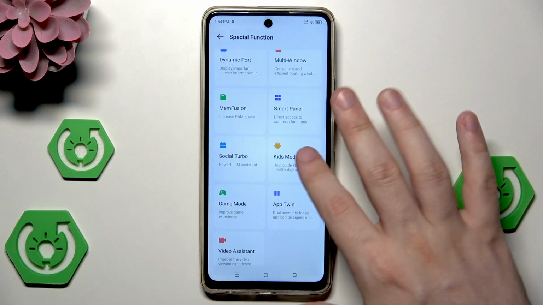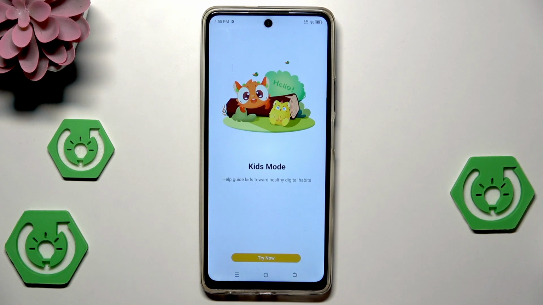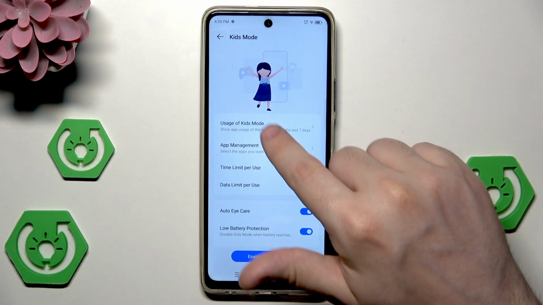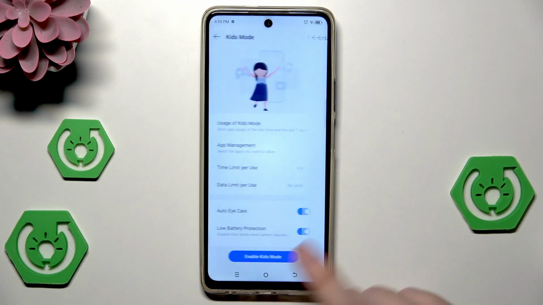Now we also have the kids mode, which is, you know, for the kids. You can click on try now, and as if you are a parent, you can enable that mode for your child. We can see the usage of the kids mode. Currently there is no data.